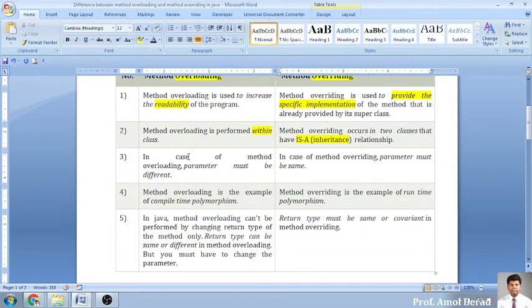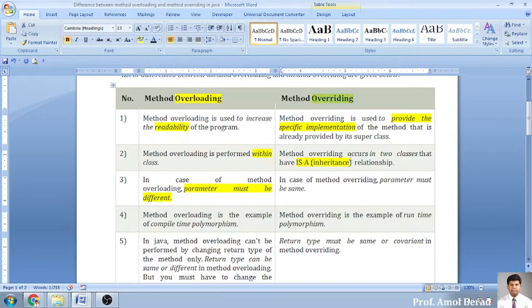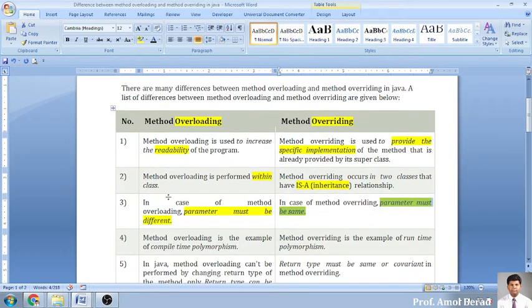Third difference is that in case of method overloading, parameters must be different, and as far as overriding is concerned, parameters must be same. ध्यान में रखना ये दोनों का difference. Parameters must be different here, the parameters must be same here. तभी हम overriding कर सकते हैं. मैंने ये आपको सुबह ही बताया कि if the parameters are different, then we can go for overloading, but the parameters should be same, then only we can go for overriding.